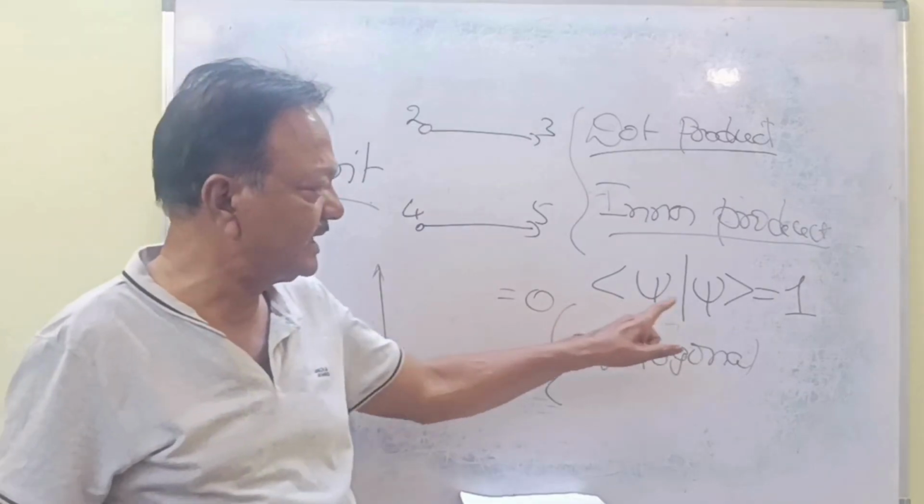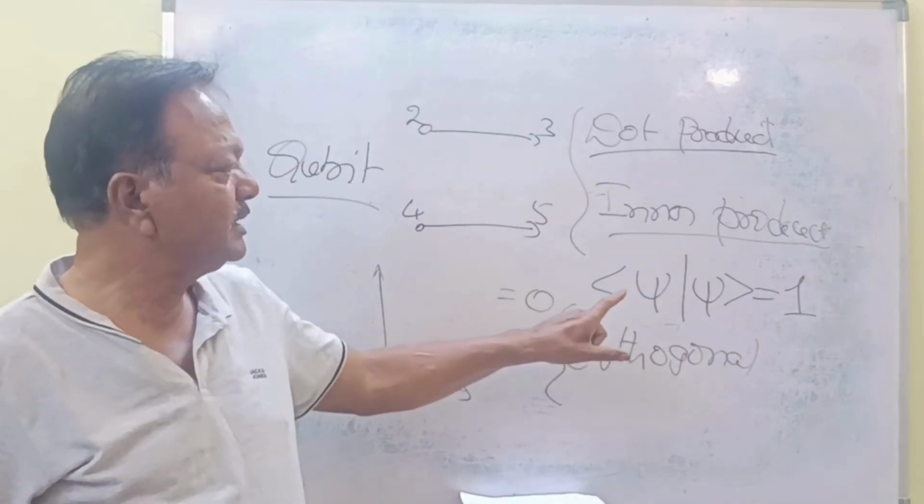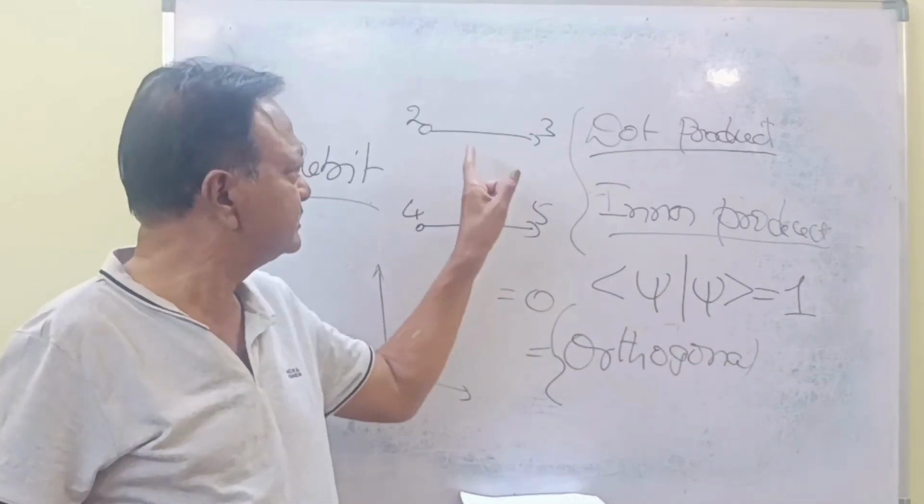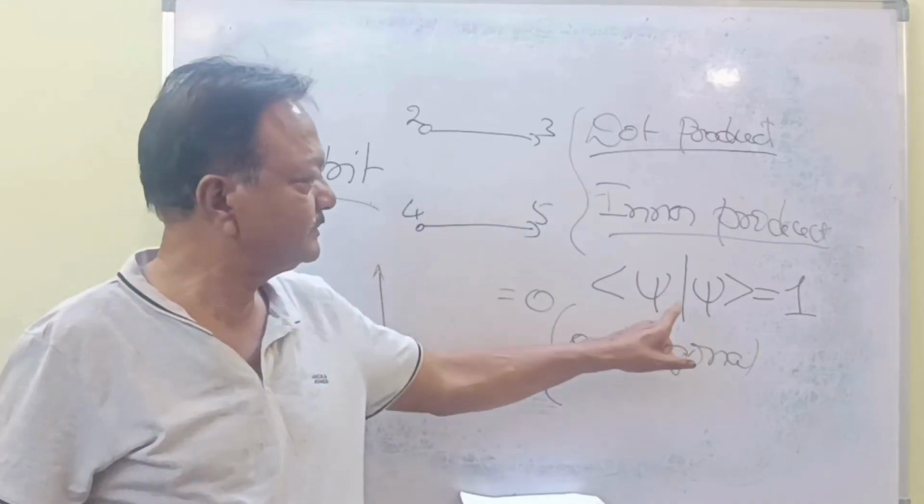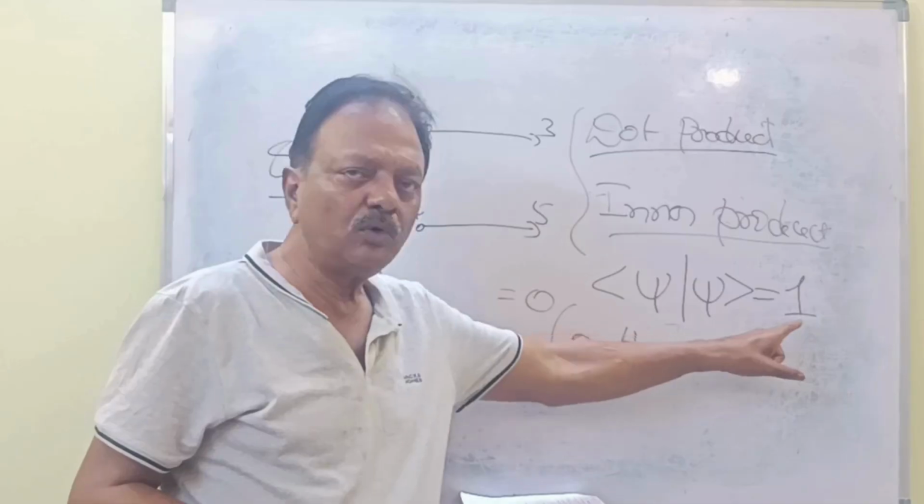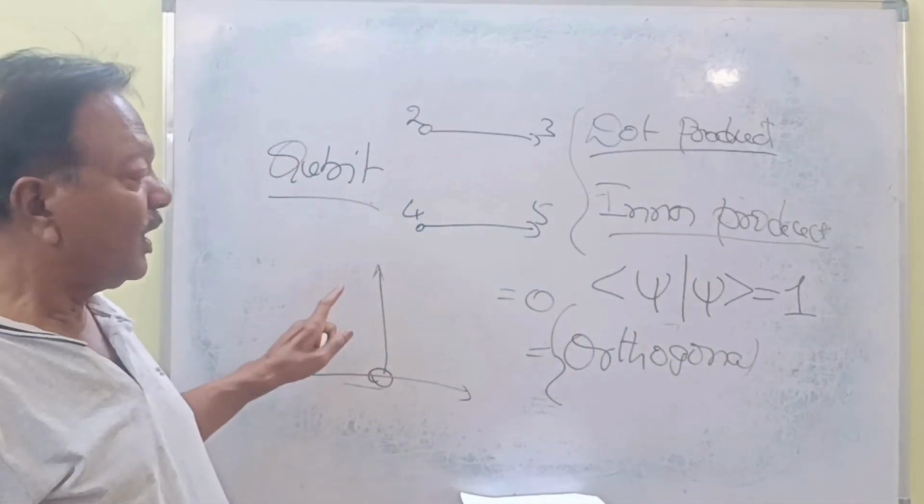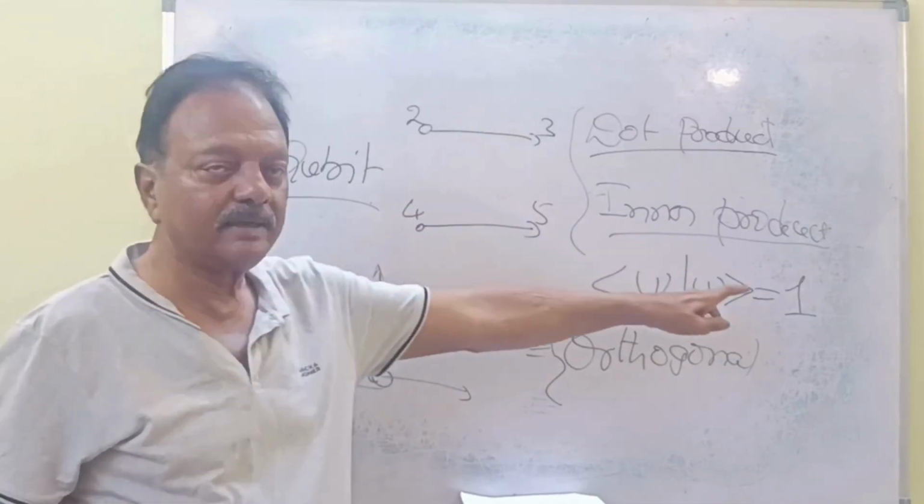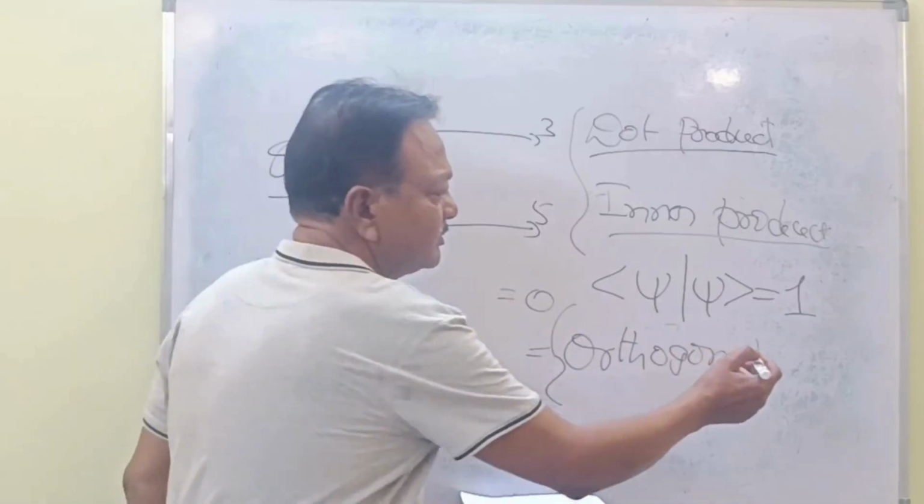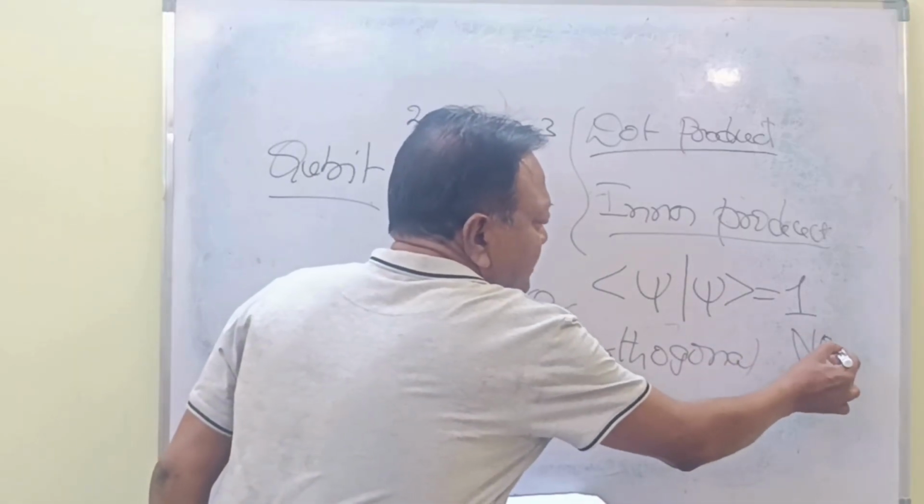Understood? These symbols I will explain later. So both vectors 5, 5 must be equal to 1, the size. Understood? Now, when they are parallel, it must be 1. That is the norm of the qubit.